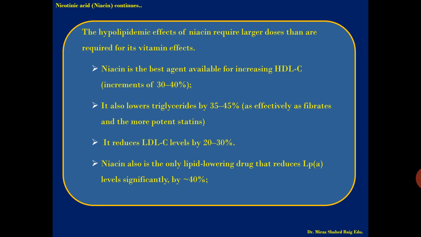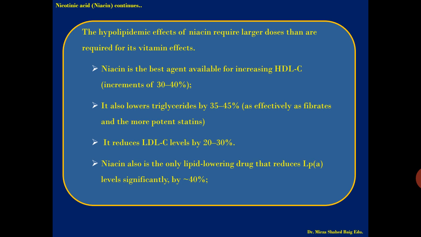It also lowers triglycerides by 35 to 45%, as effectively as the fibrates and the more potent statins, you can say. It reduces LDL-C level by 20 to 30%. Niacin also is the only lipid lowering drug that reduces LPA level significantly, by approximately 40%.